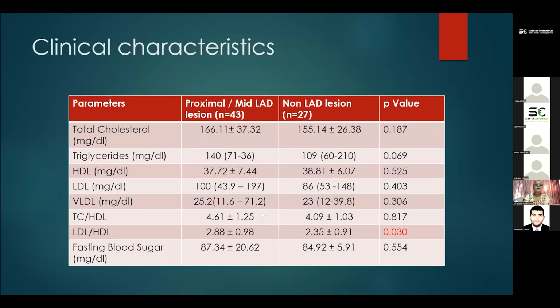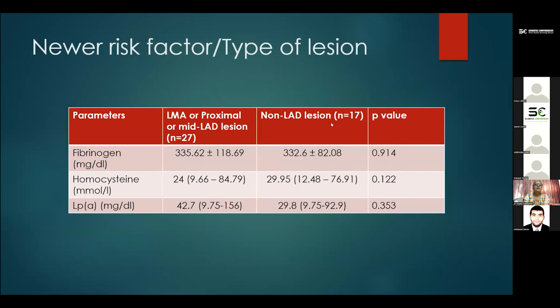We compared the biochemical parameters in the two groups. Here we found the ratio of LDL and HDL to be very significant in those having proximal LAD and the non-LAD lesion. The newer risk factors were also studied in the groups, like left main or proximal LAD stenosis and non-LAD lesion, but none of the factors like fibrinogen, homocysteine or lipoprotein A was found to be statistically significant according to the type of lesion involvement.